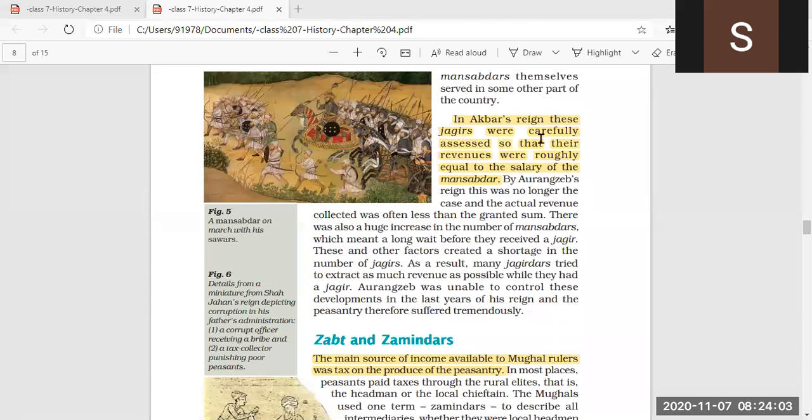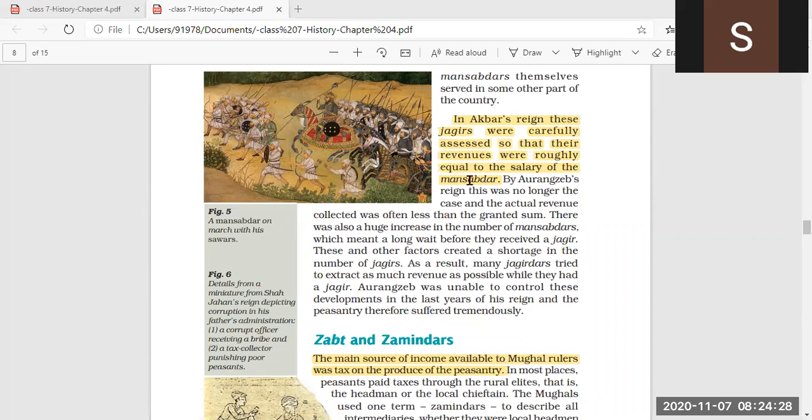In Akbar's reign, these Jagirs were carefully assessed so that their revenue was roughly equal to the salary of the Mansabdars. Assessed means they were very carefully checked or evaluated.